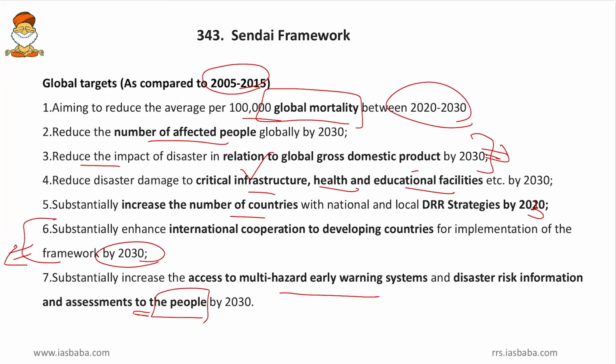Friends, one thing is that this Sendai framework didn't provide any percentages or any targets per se. It only says that we have to reduce all these things substantially. So when the word substantially comes, the statement will be correct, and if any percentage comes, it will be wrong. So be careful while ticking the answer here.